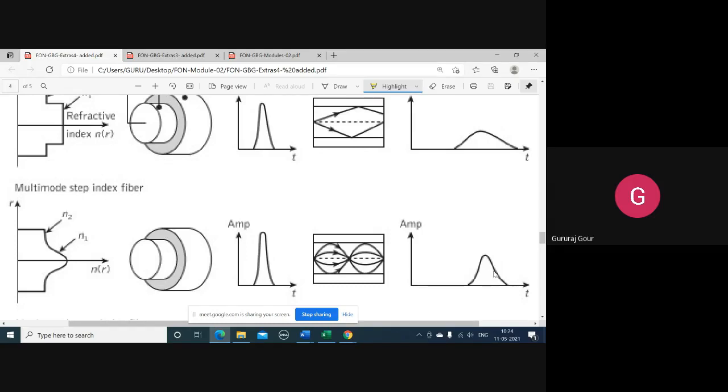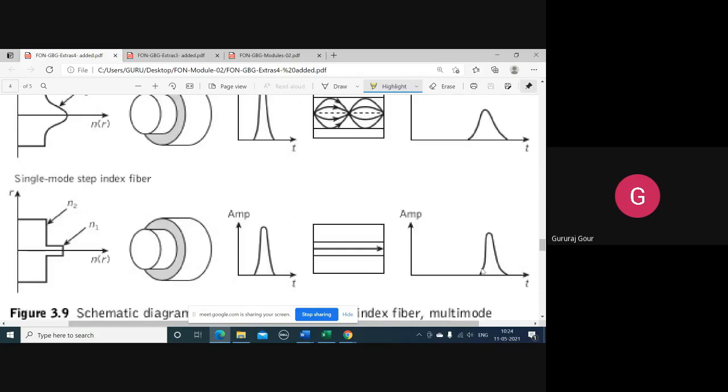Widening is not happening much. Okay, so that's what we are calling improvement. Improvement doesn't mean widening. We don't want widening, we want less widening. So less widening is happening because of these two factors in the case of multimode graded index fiber compared to multimode step index fiber. This is the key factor. Okay.